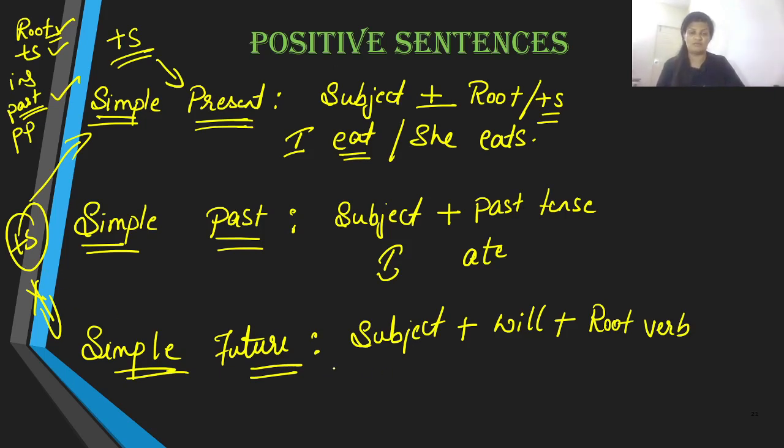So here it doesn't matter what type of subject you are using, even if it is I, you, we, or they, or he, or she, or it, we are going to use will, and then we are going to use the root verb. And what is the root verb of eat here? It is eat. So the sentence structure goes like this: I will eat, or you will eat, or she will eat, or he will eat, it will eat. So that's the kind of sentence structure that we follow when it comes to the positive sentences in simple tenses.